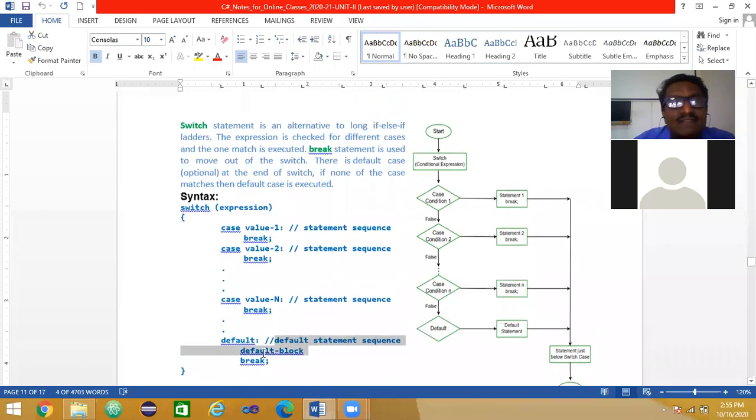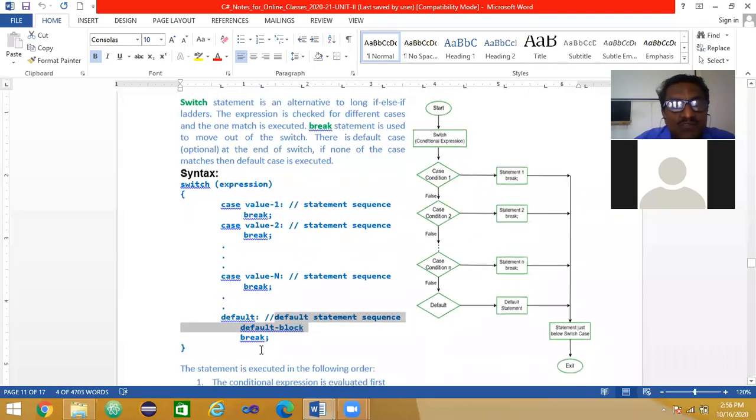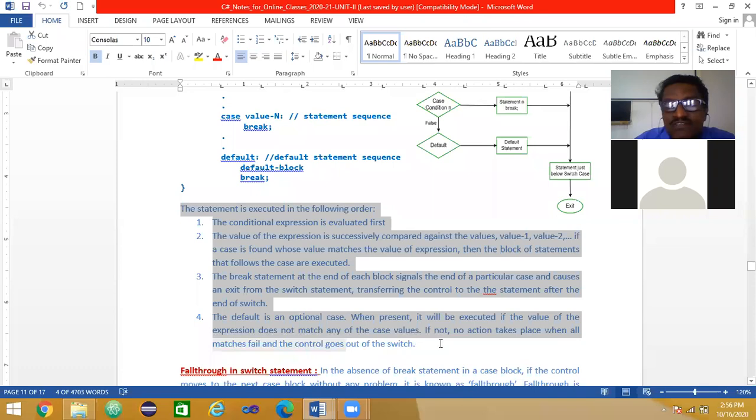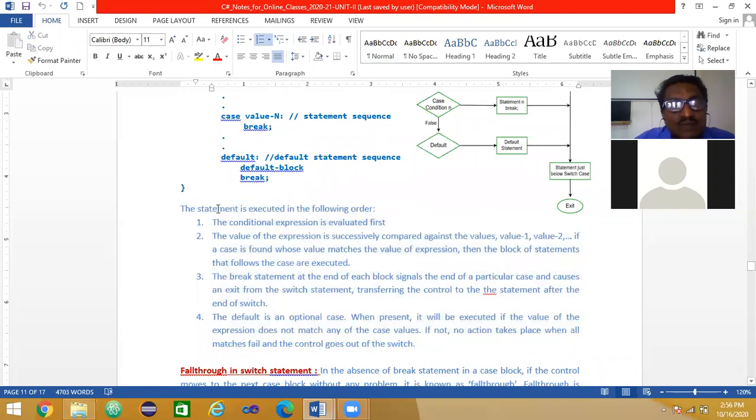Okay. So let us see how this functions. You can see how this statement is executed, everything is written here. If you go through this, whatever we discussed, the same thing is written in steps here, very simple. The statement is executed in the following order.